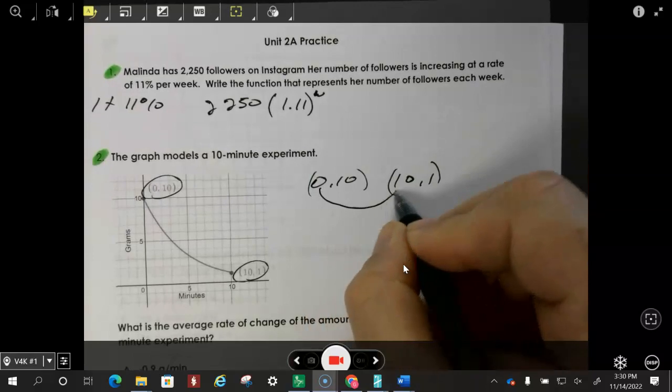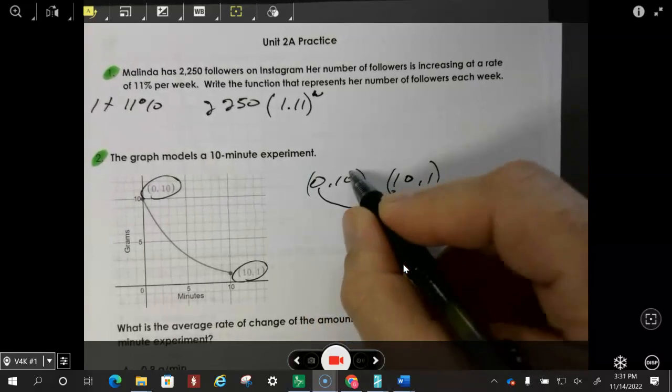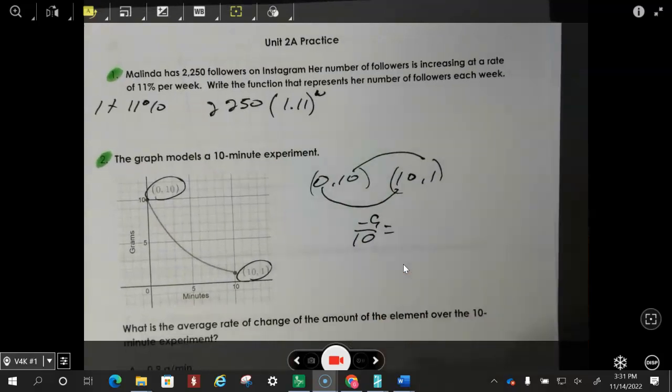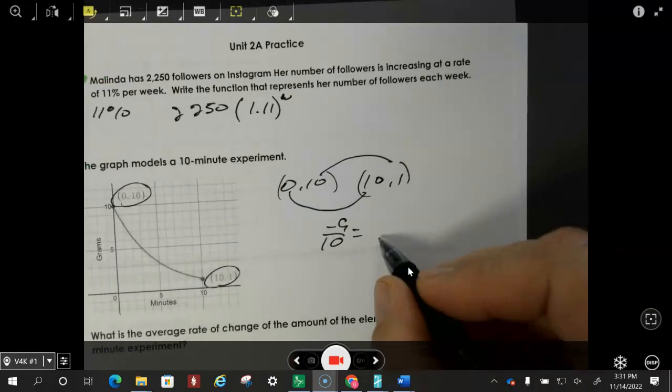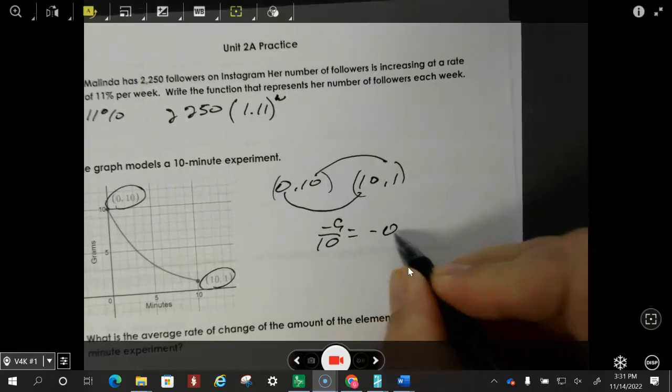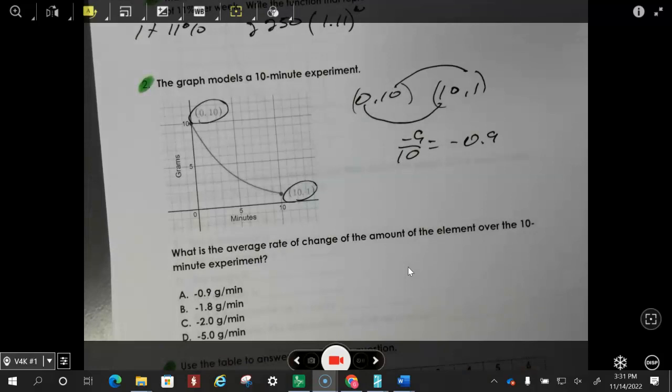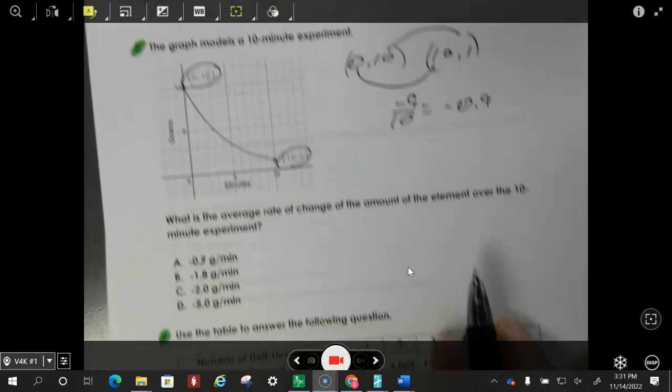How much did that change? Well, it went up 10. How much did that change? Well, it went down 9. So that is going to be negative 9/10. So the answer is going to be A on this one right here.